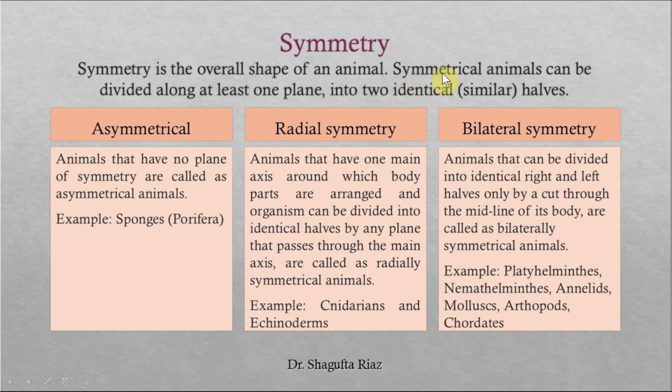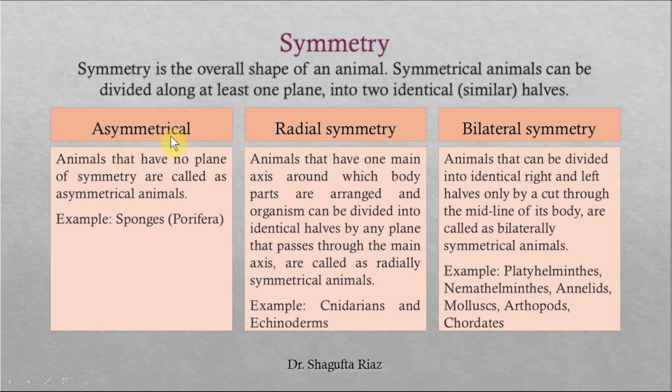This animal will be symmetrical. But if I put A to this term, that is symmetry or symmetrical, it will become asymmetrical. Always remember that whenever an A comes with a scientific term, it shows that the phenomenon that we have talked about, the term, is absent in this type of animal, or whatever we are talking about, right?